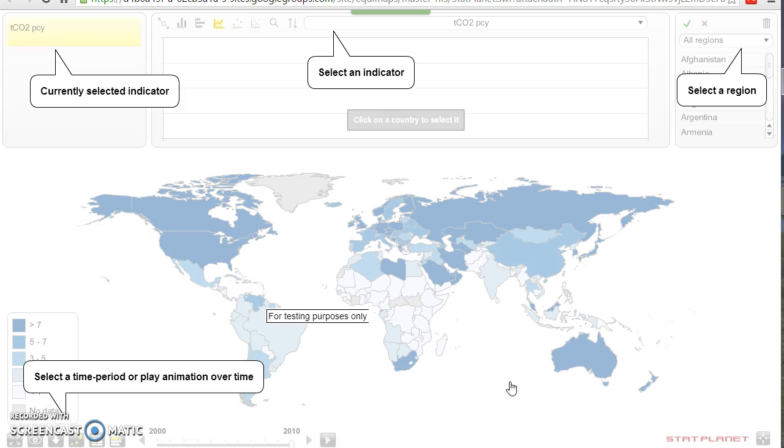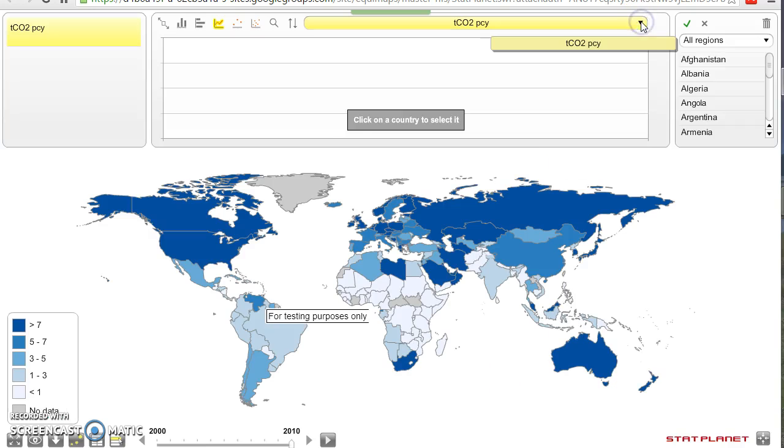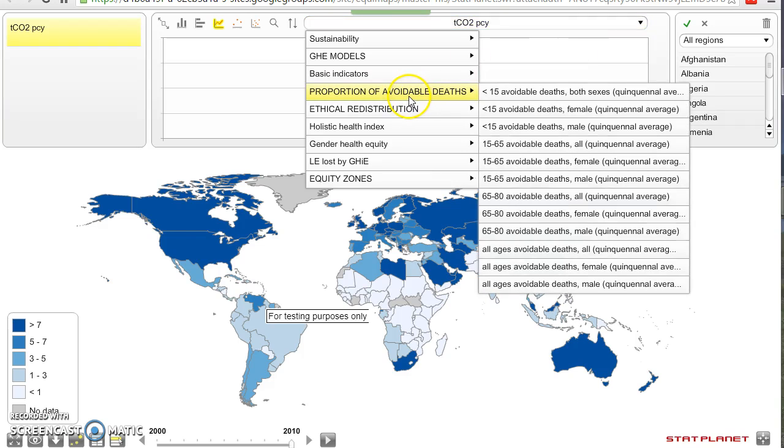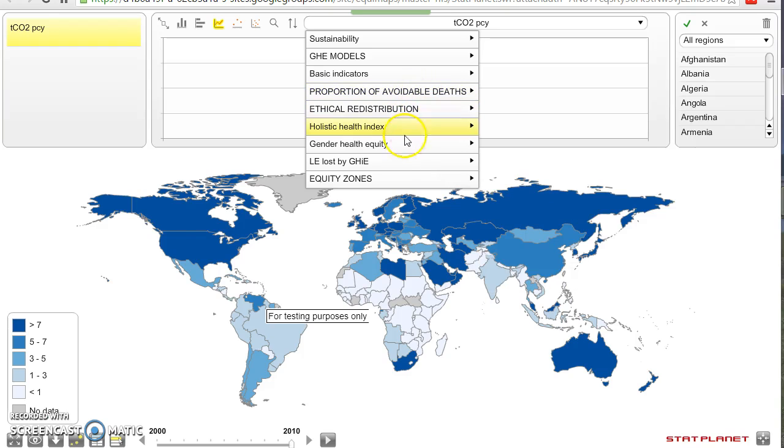The way we've done that is by applying to each of the avoidable deaths, for instance in these maps on proportion of avoidable deaths to global health inequity, the average life years lost due to premature death. So in a way, we've given a weight, a value to each avoidable death according to how premature it was from the expected life expectancy.